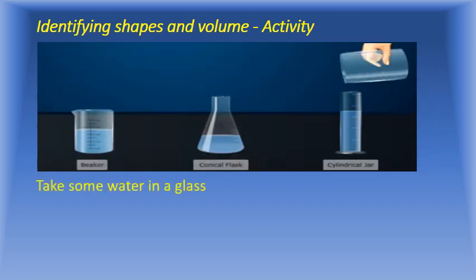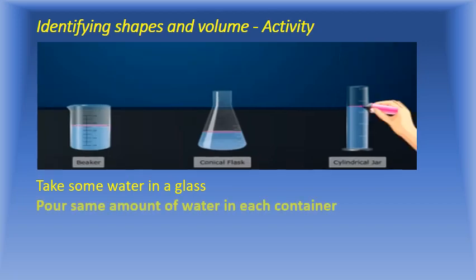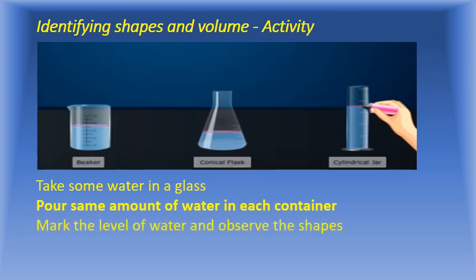Then what you have to do? You have to make the same amount. Actually, you have to mark the level with a marker pen, because you are pouring the same amount of water in each container. So you have to draw a level indicator and observe those shapes. Then you have to repeat the same process for milk and oil also.